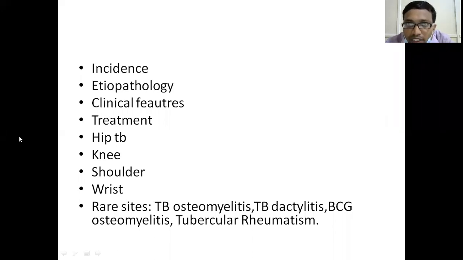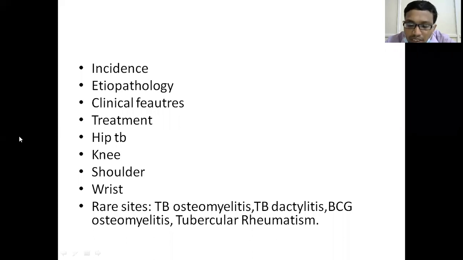To identify a disease entity, we should know something about the disease per se. So, specific infections: tuberculosis, bone and joint. I'm only covering skeletal tuberculosis, bone and joint. You'll see more joint tuberculosis, and bone tuberculosis you'll see less. With this little introduction, I will go to the PowerPoint.